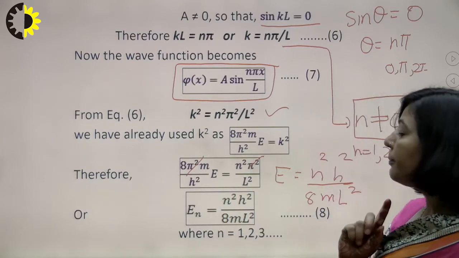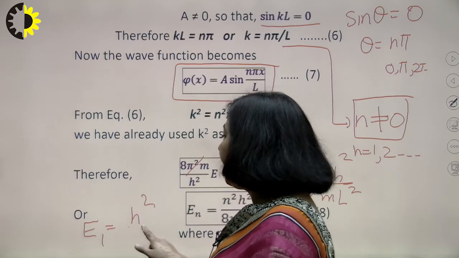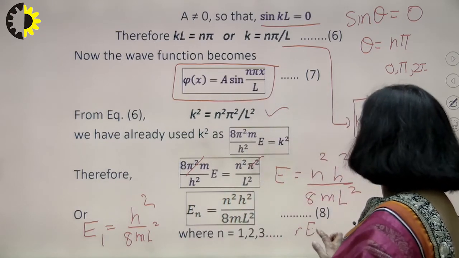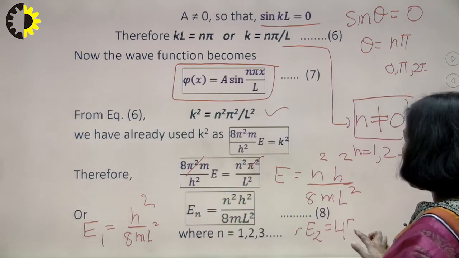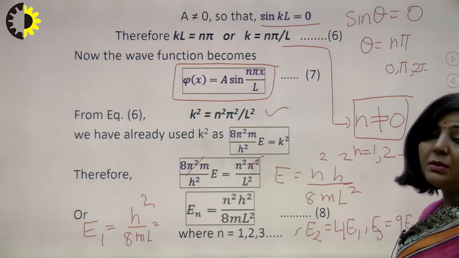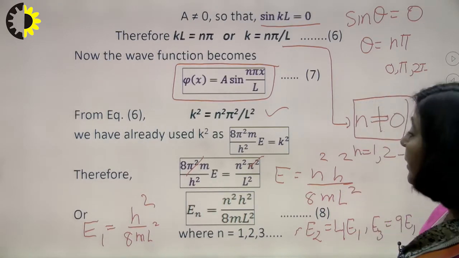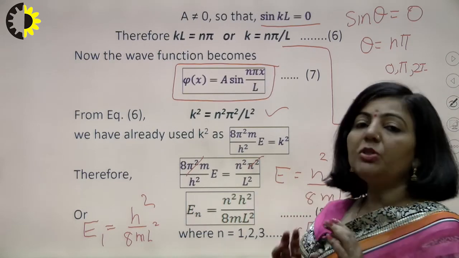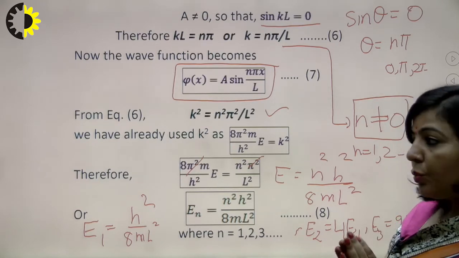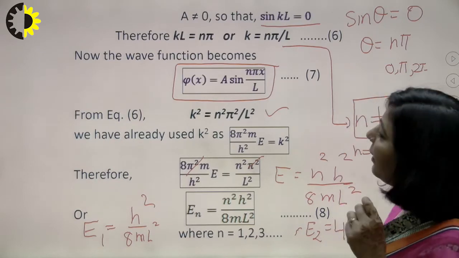It means the first energy state has energy E1, which is h square upon 8mL square. For the next state, the energy will be E2, and that will be 4 times E1. Next will be E3, which is 9 times E1, then 16 times E1, then 25 times E1, and so on. So these are the energy states which are possible for this particle in this one-dimensional potential box. These are known as energy eigenvalues.